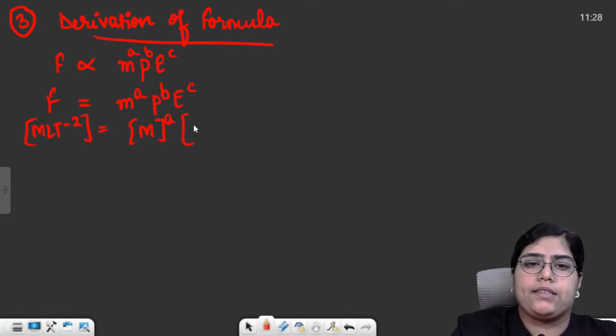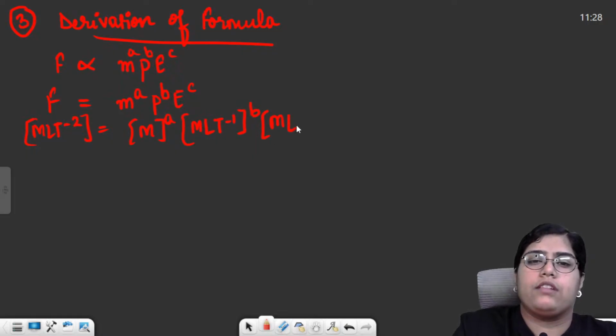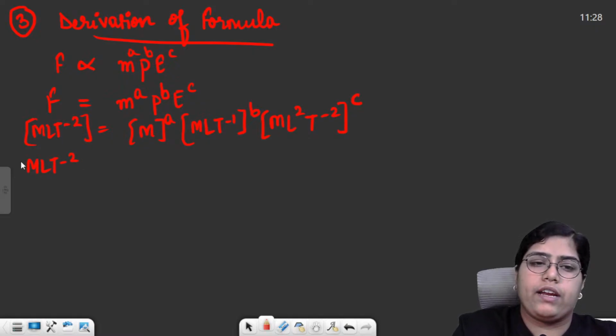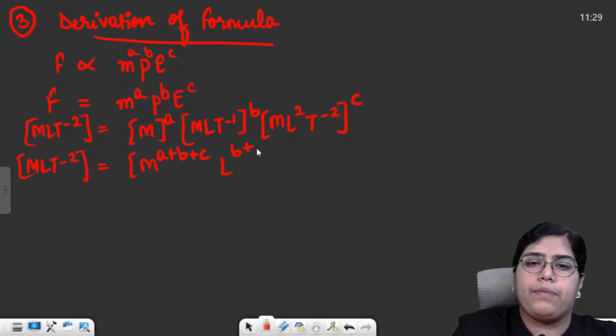Momentum is basically mass into velocity, so M L T to the power minus 1 raised to the power B. And then energy, M L square T to the power minus 2 raised to the power C. Then we simplify it. M L T minus 2 over here. M has got power A plus B plus C. L has got power B plus 2C. T has got power minus B minus 2C.